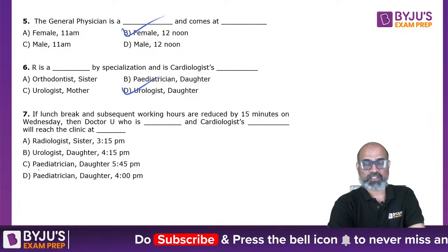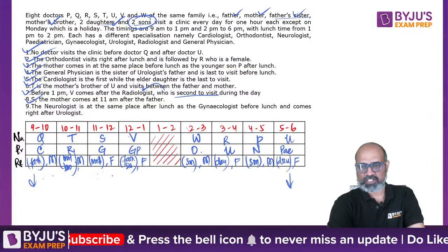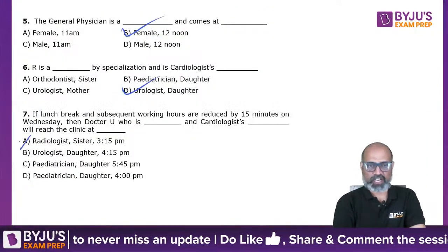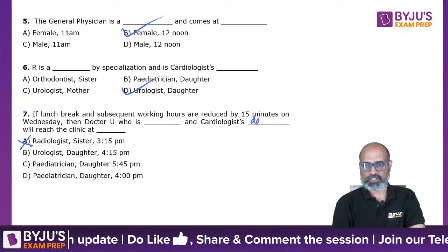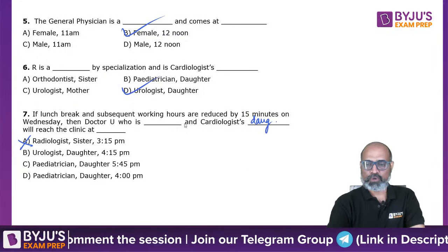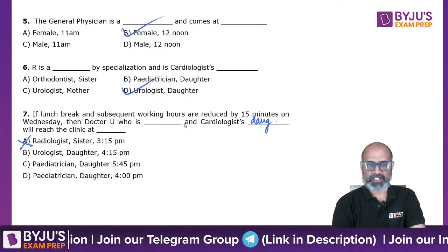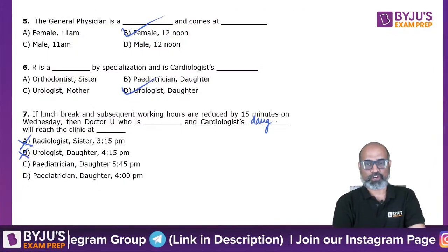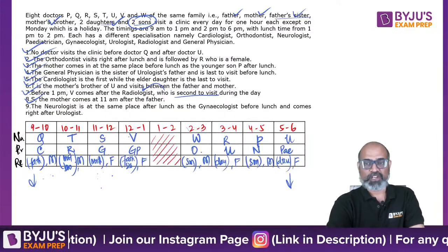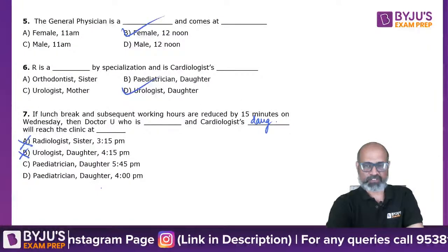U is the cardiologist's daughter, right? So it can't be A. Dr. U is a pediatrician, so it can't be B also. So now we have to check whether it is going to be 4 or 5:45. Well, it can't be 5:45, right?